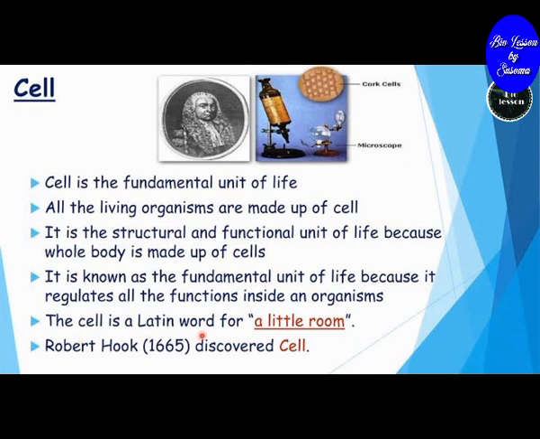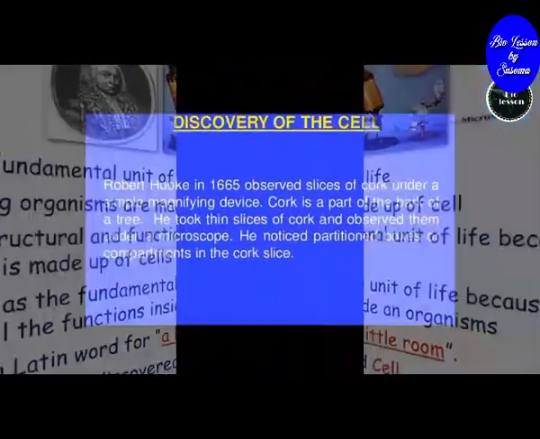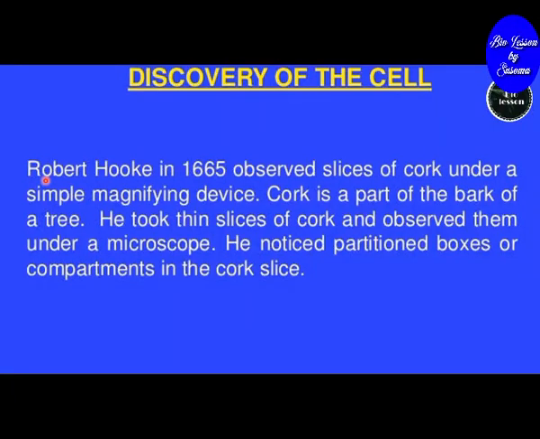The cell is a Latin word which means a little room. Robert Hooke discovered the cell. Robert Hooke in 1665 observed slices of cork under a simple magnifying device. Cork is a part of the bark of a tree. He took thin slices of cork and observed them under a microscope. He noticed partitioned boxes or compartments in the cork slice.